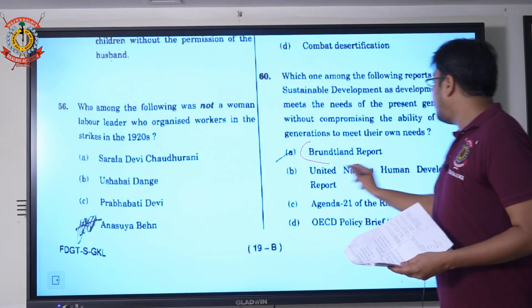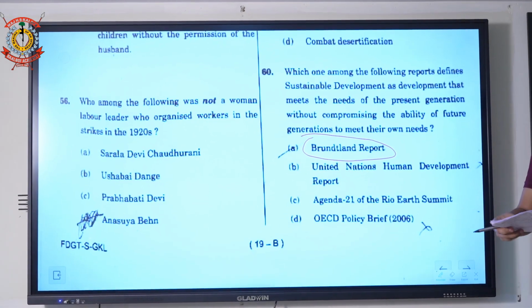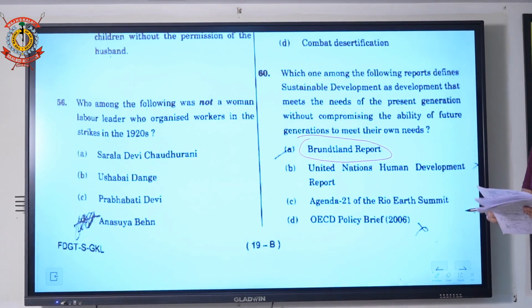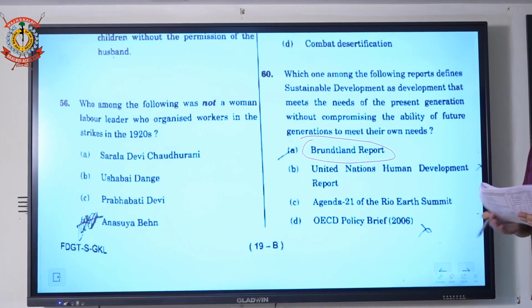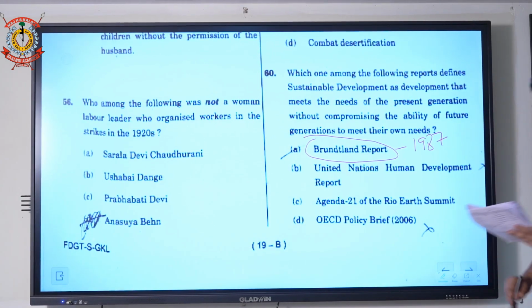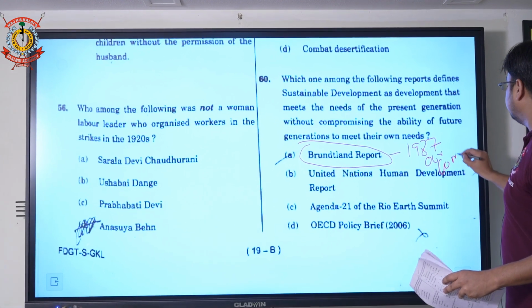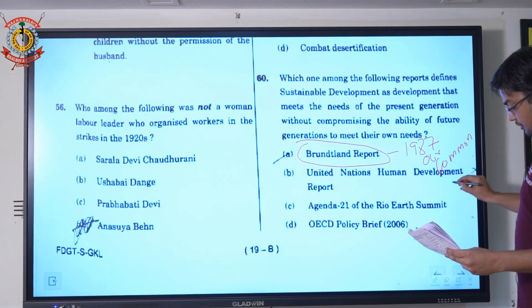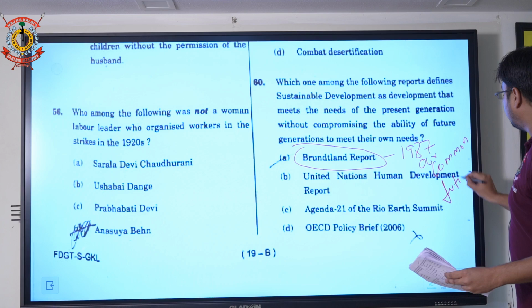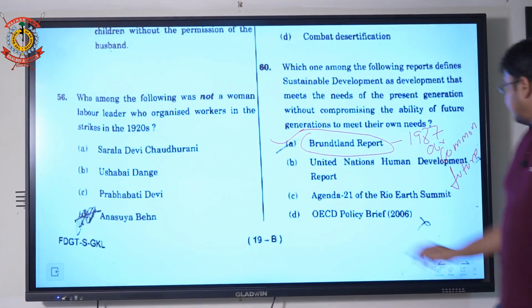That is the Brundtland report. In the year 1987, Our Common Future was published, which talked about the Brundtland report. So option A is correct, a direct question.